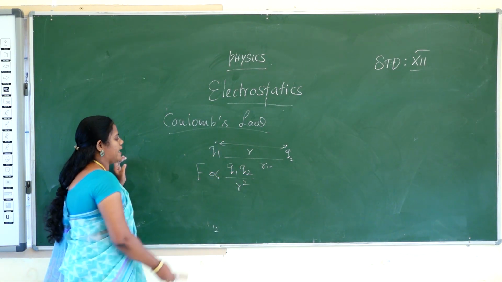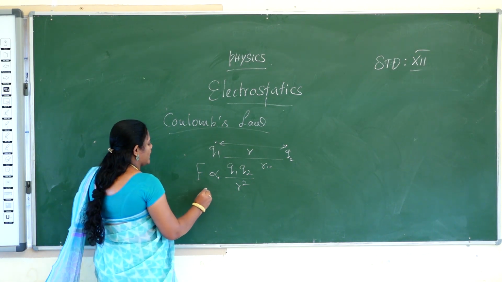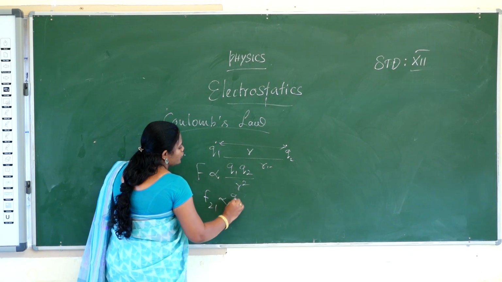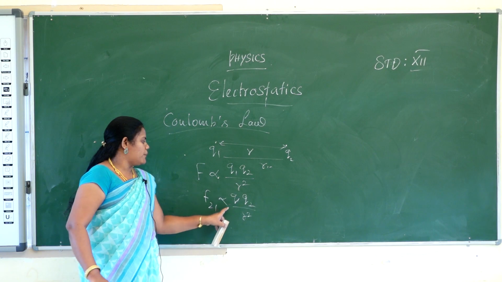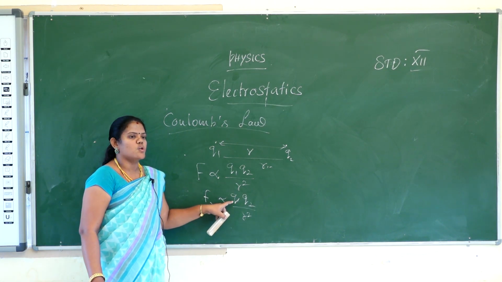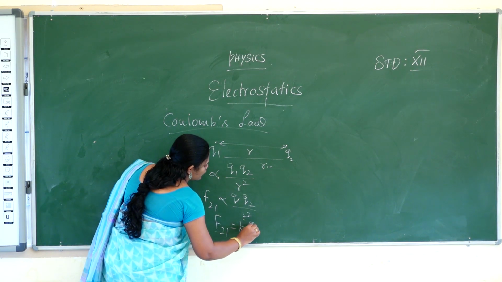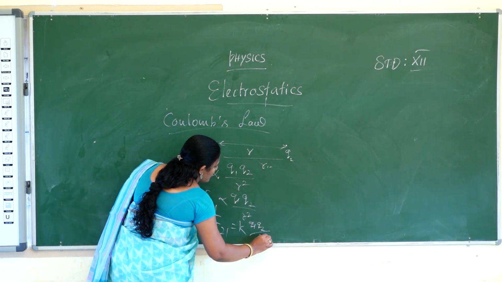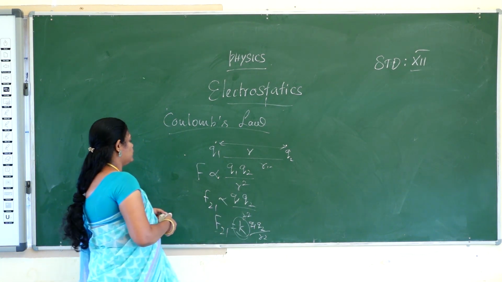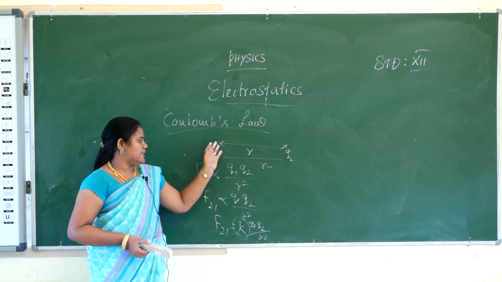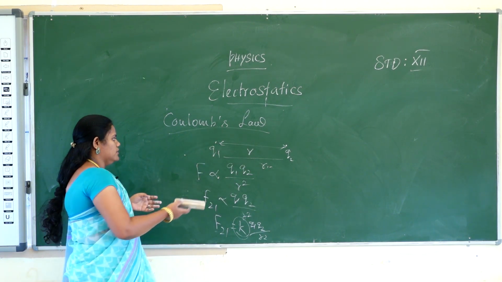F is directly proportional to Q1 Q2 by R square. So F21 is directly proportional to Q1 Q2 by R square. To remove the proportionality, you have to include the constant, that is K. So F21 is equal to K times Q1 Q2 by R square. What's the value of K? Next, I will tell the important points about Coulomb's law, Coulomb's formula.